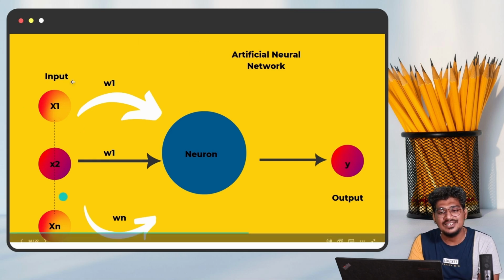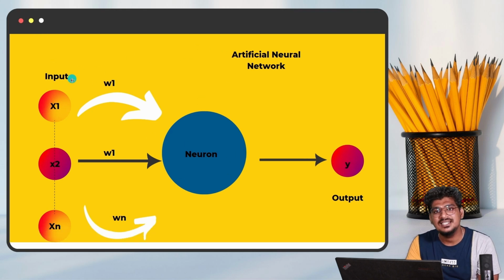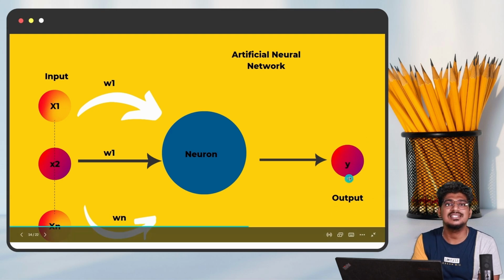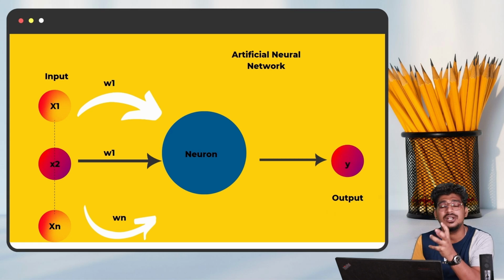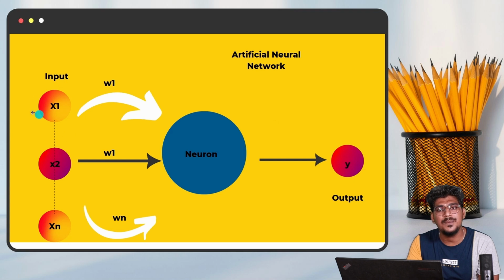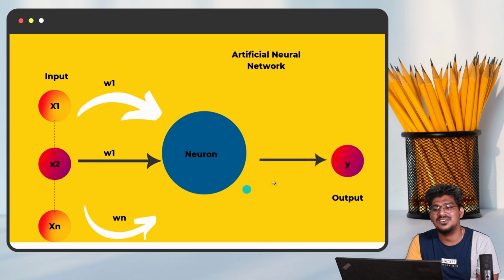So input is the dendrite. Cell nucleus is the neuron. Weight in the sense of synapses. Axon in the sense of output. In a similar way, we are going to create the artificial neural network. That means once you pass the data, that is nothing but the input. This input is multiplied with the weight and passes through the neurons. These neurons next pass to the activation function. Based on the activation function, the output becomes like this or that, yes or no.